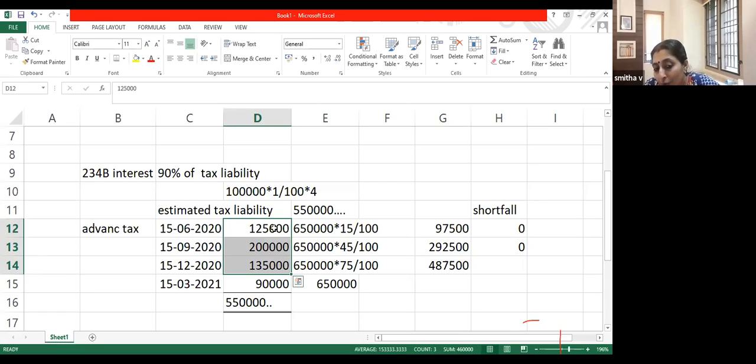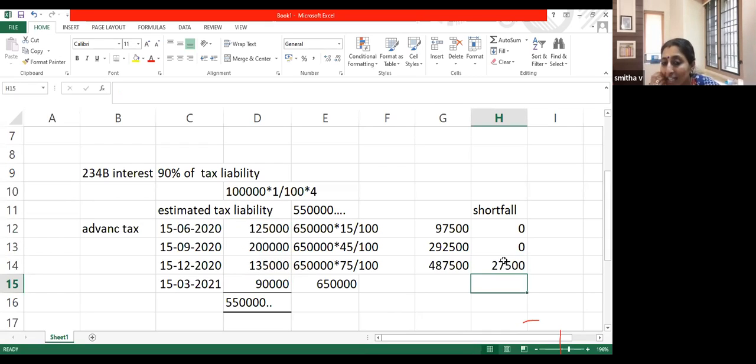Here I have paid only 4,60,000 up to 15th December. So my shortfall here is 4,87,500 minus 4,60,000, which is equal to 27,500. And here, 6,50,000 minus 5,50,000, there is a shortfall of 1,00,000. I should have paid the entire amount of 6,50,000, so the shortfall is 1 lakh.